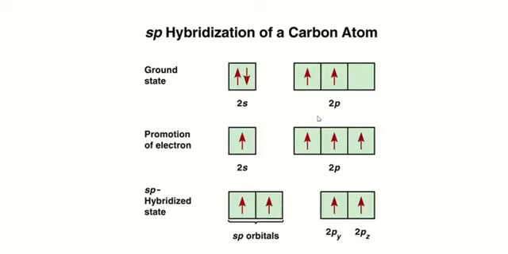So here we can see the electron from 2s jumps to 2pz according to Hund's rule, and in the last stage the electrons in 2s and 2p are involved in the bonding, and as a result we will find two sp orbitals, while the 2py and 2pz orbitals will make pi bonds.